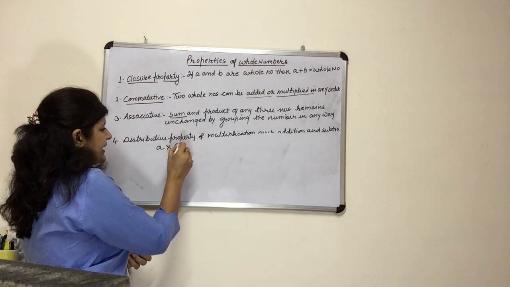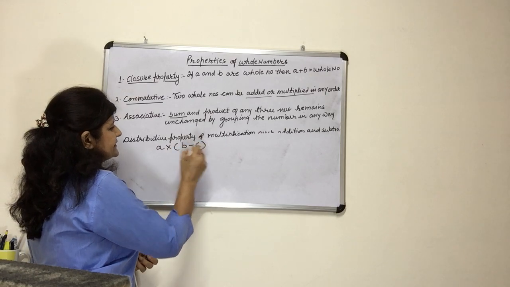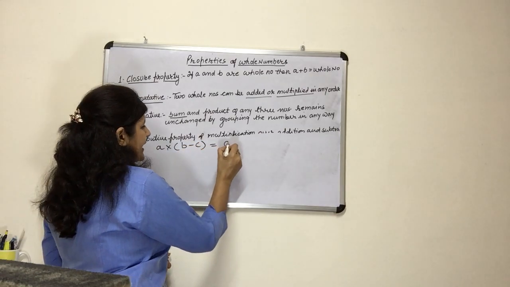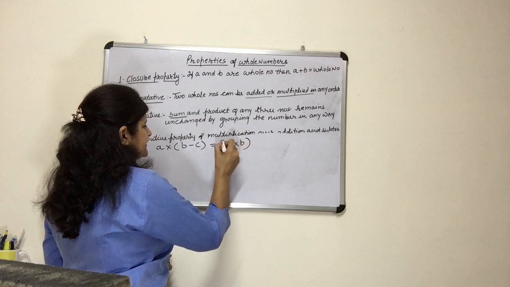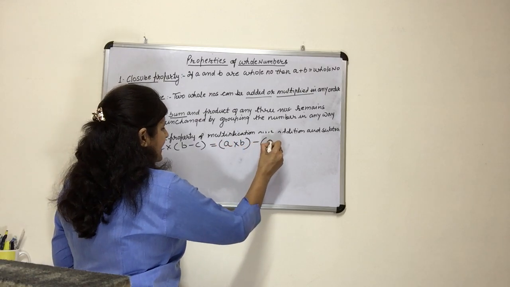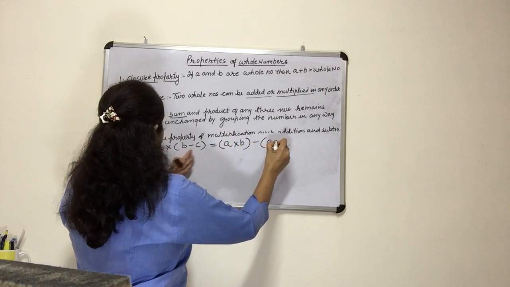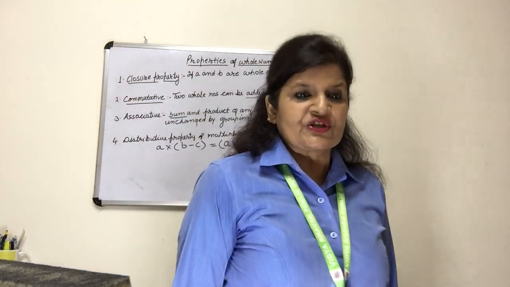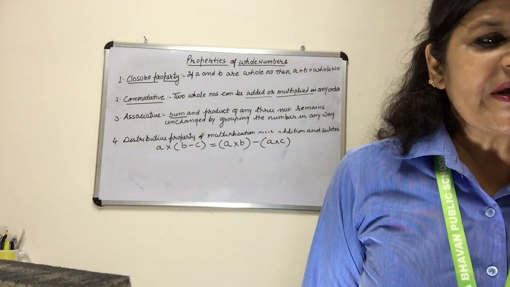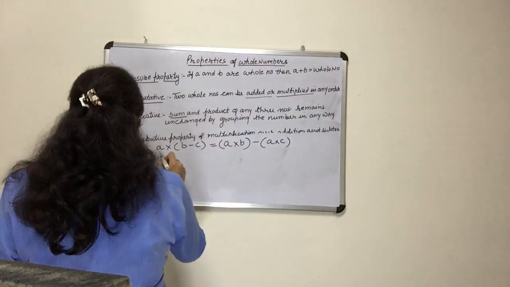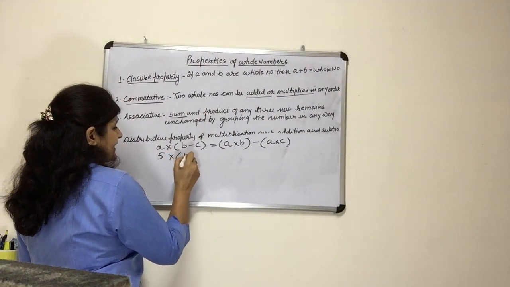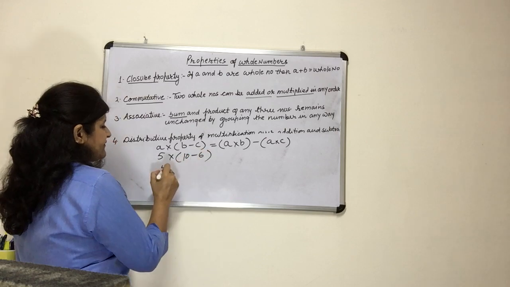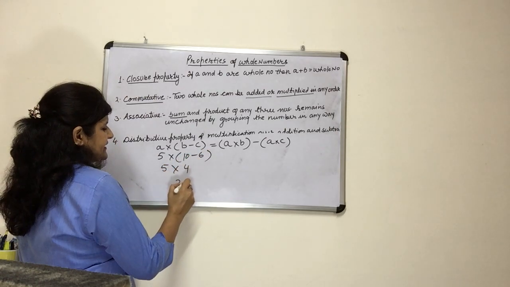A multiplied by (B minus C) is equal to A multiplied by B minus A multiplied by C. In this way we can also write this. Again we will just do it. 5 multiplied by (10 minus 6), the same. 5 multiplied by 4, and that is 20.